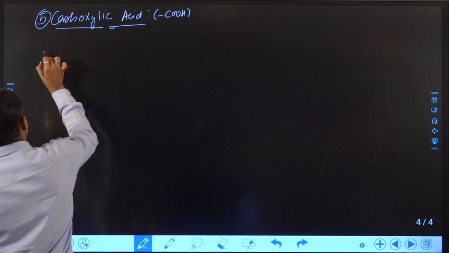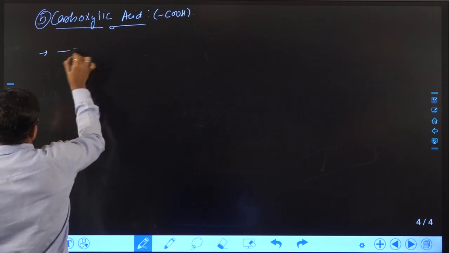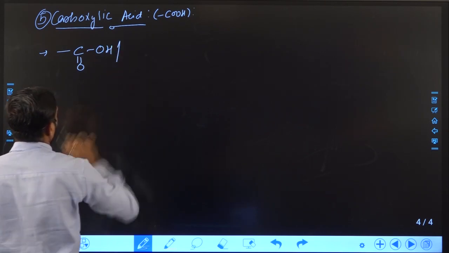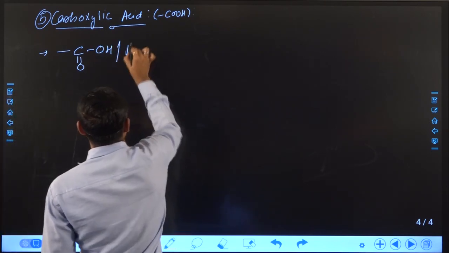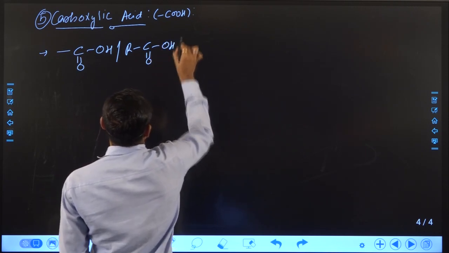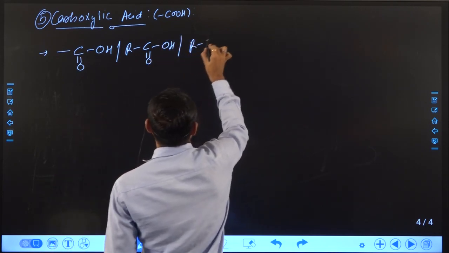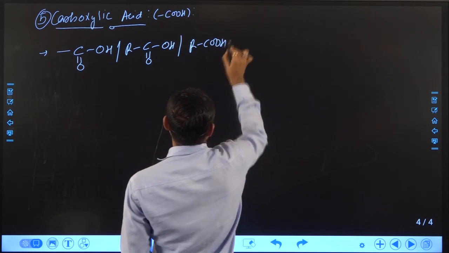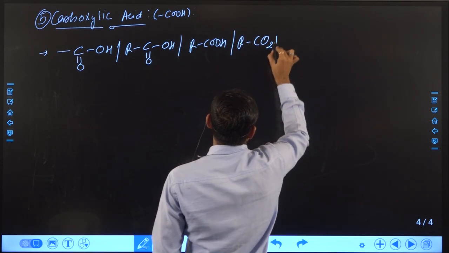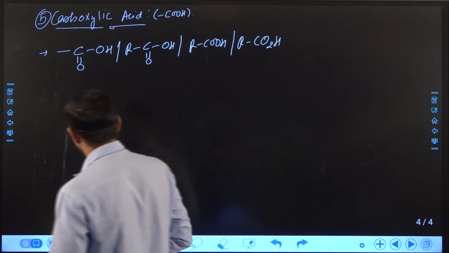First of all, how we can represent it: we can represent it like this as well, it may also be represented like this, or like this as well, right?